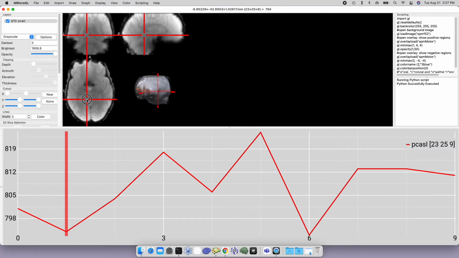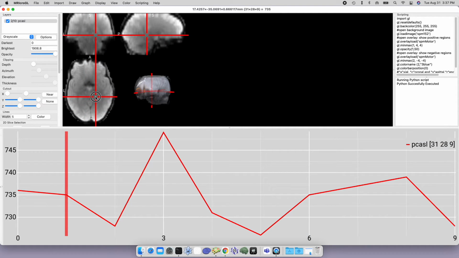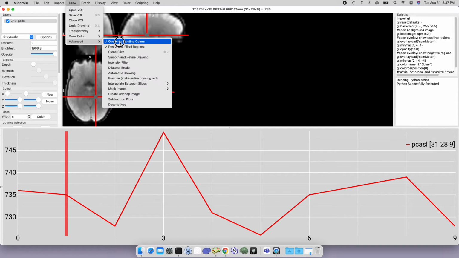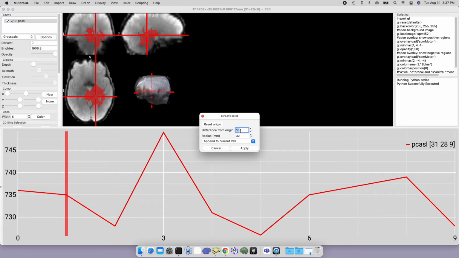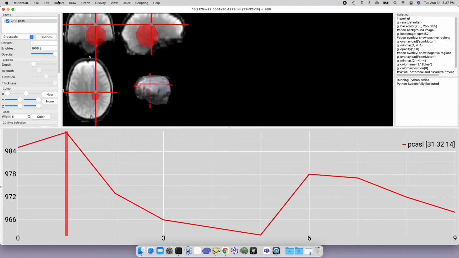And one thing we could decide to do is, since each voxel is a little noisy, if we want to identify which of the pair is the control and which is the label, we can always draw an object. And it's easy, there's drawing tools here where you can use a pen to draw specific colors. But if we want to just do a very simple drawing, we can decide to do an automatic drawing, and we'll decide to draw a ball shape, and we can decide how much we want the ball to be constrained by brightness.